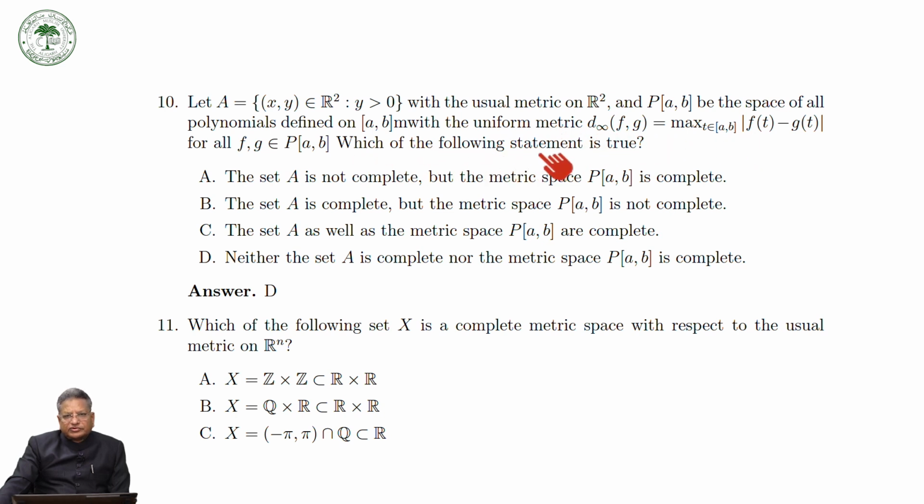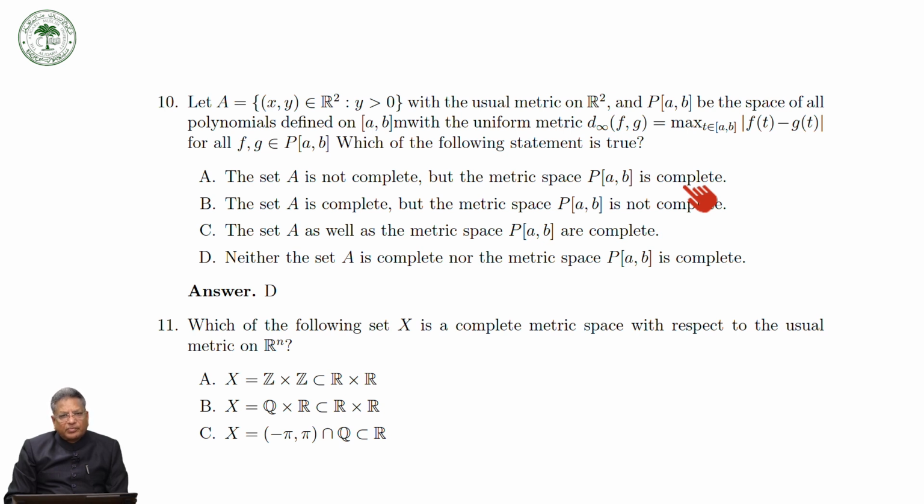Then which of the following statements is true? Number one, A is not complete, but the metric space P[a,b] is complete. We have seen that P[a,b] is not complete, and A is not complete. So statement A is not true.